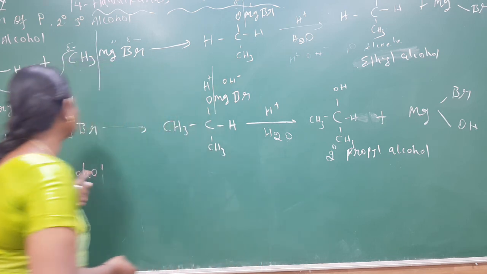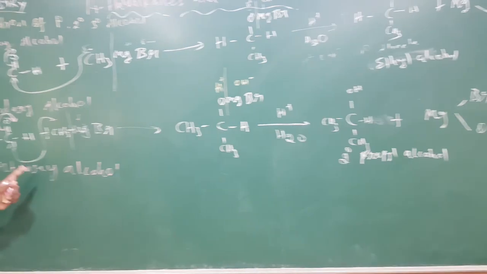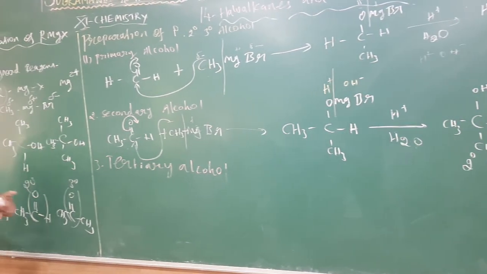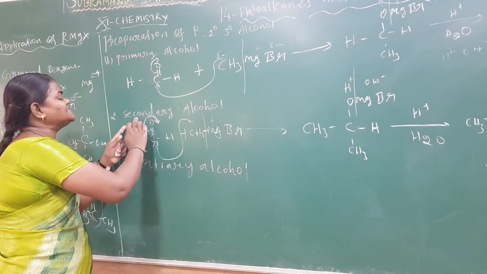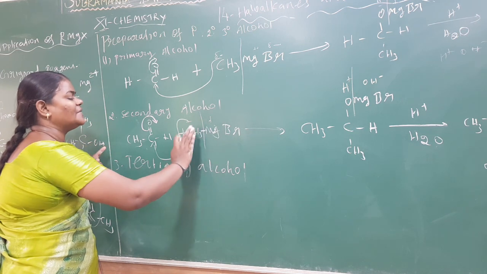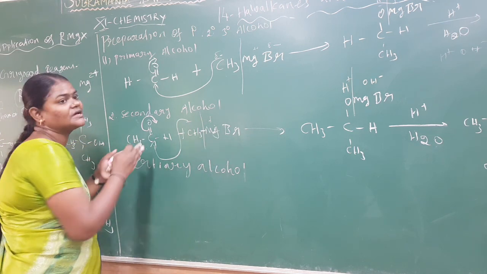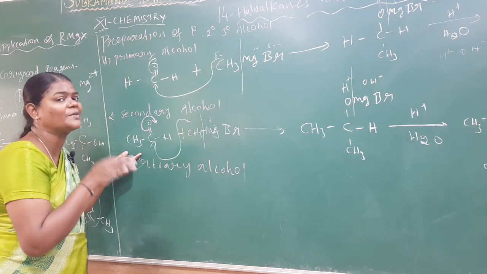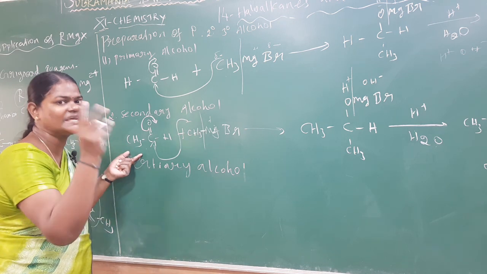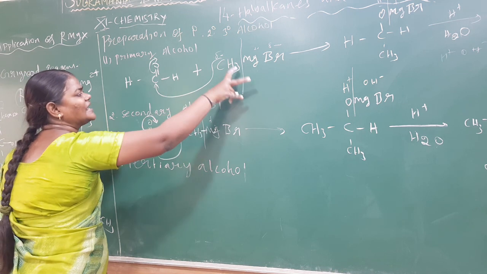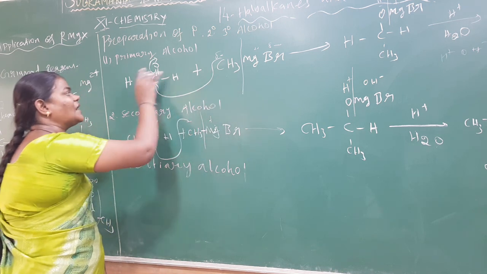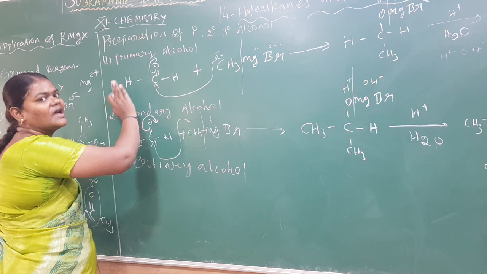Okay, let us see the tertiary alcohol. This tertiary alcohol is prepared from acetone. Why? First you see that for the secondary, methyl magnesium bromide reacts with a substrate which already has a methyl group, only then can we prepare secondary. But for primary, we already have the Grignard reagent's methyl group. So our substrate doesn't need a methyl group.